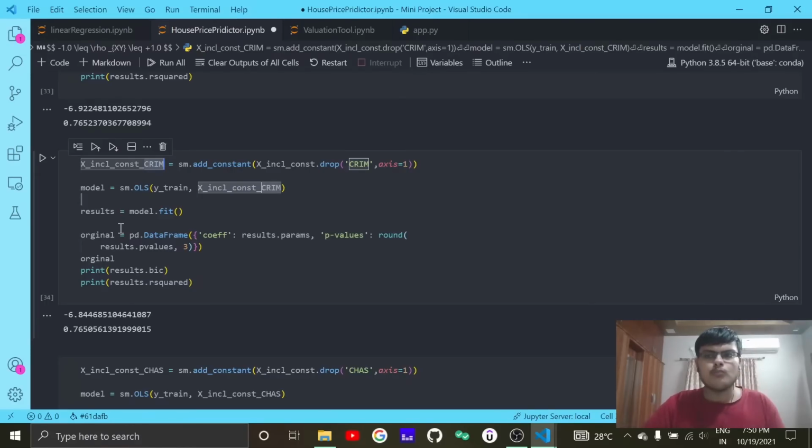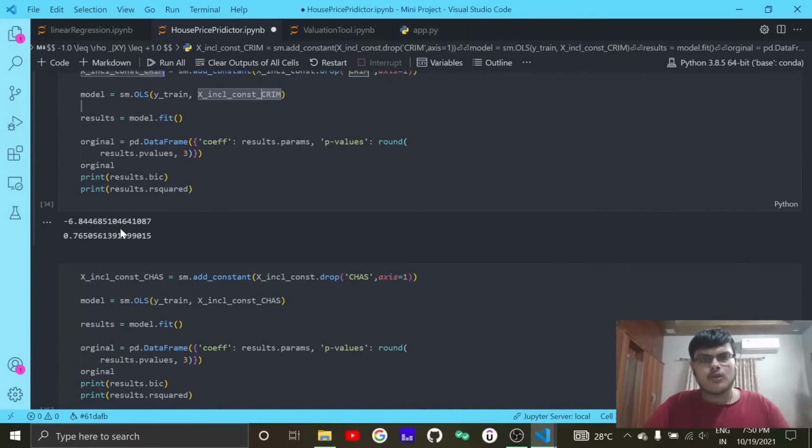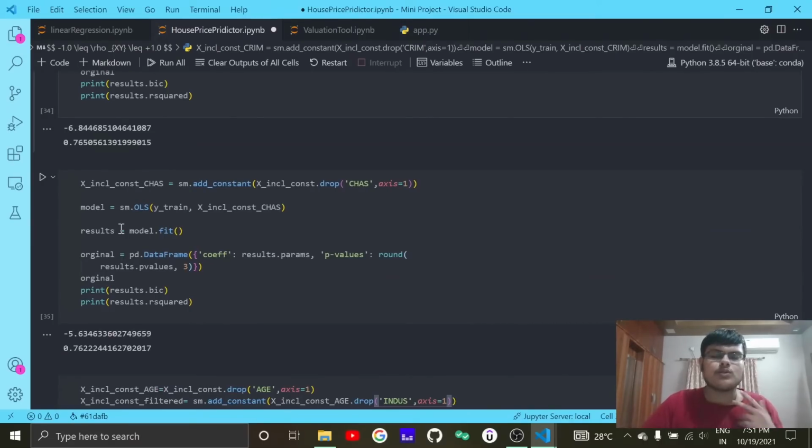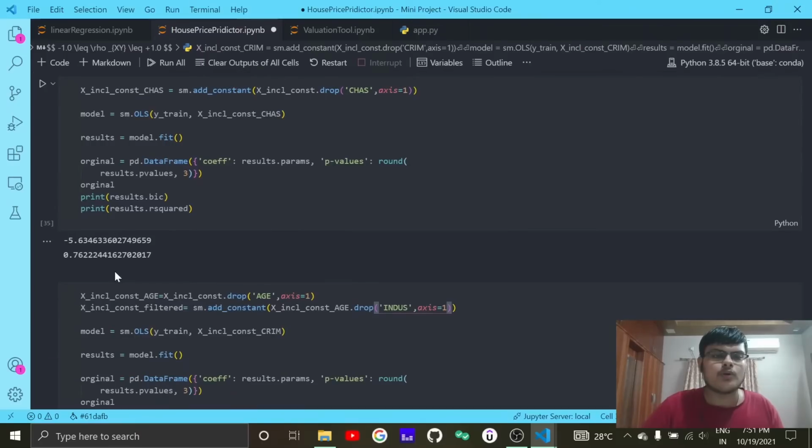So I do not remove crime, just keep it as it is. You can think the other way around, that crime is redundant data, but no, it is important if you take your common sense into play. Sometimes you have to do that as a machine learning or data analyst. You don't just behave mathematically. We are humans and we want to make predictions as humans. So this is a very important factor.